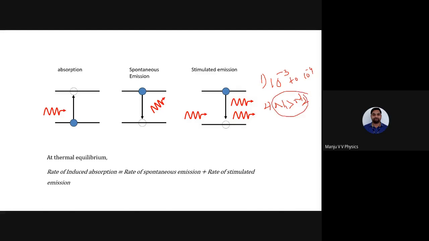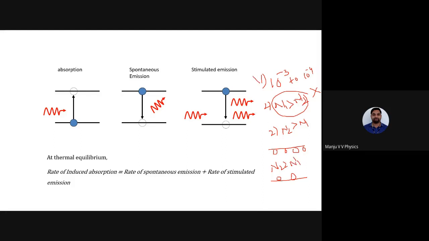If this is the case, I can't have a laser beam. So I want atoms in the excited state to be greater than atoms in the ground state. That means, suppose this is the excited state, this is the ground state. If there is one atom in the ground state, I want more atoms in the excited state. There are 4 atoms in the excited state and 2 atoms in the ground state. Now I can say N2 is greater than N1.